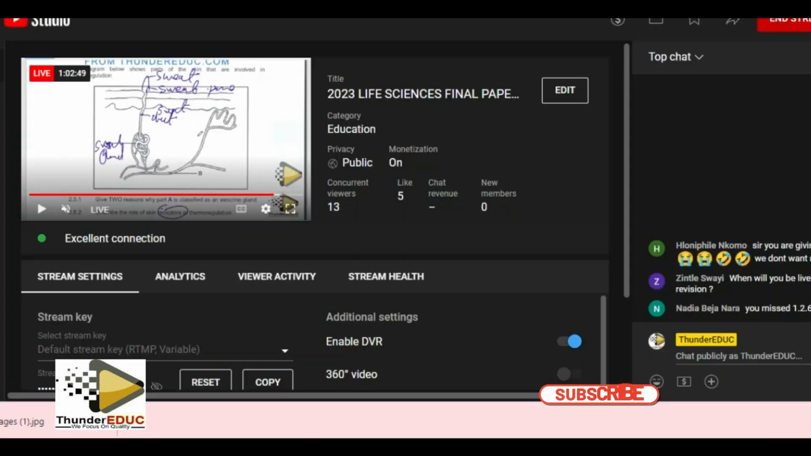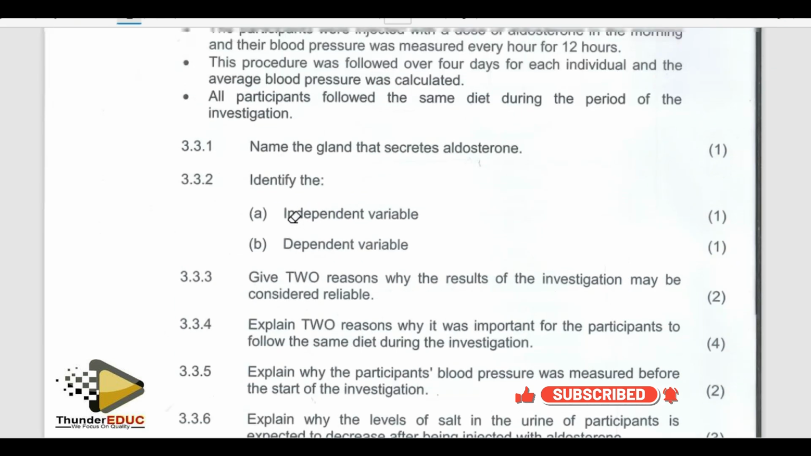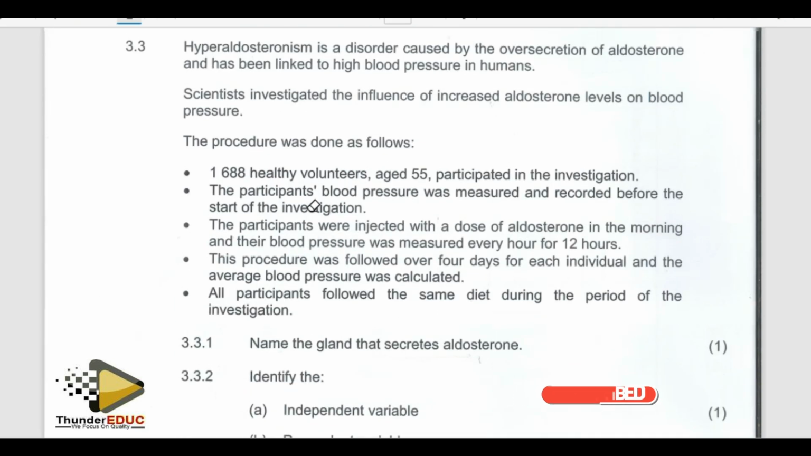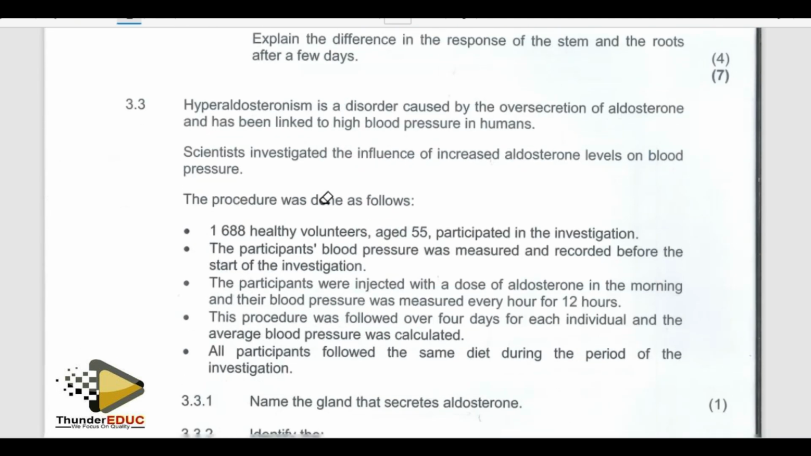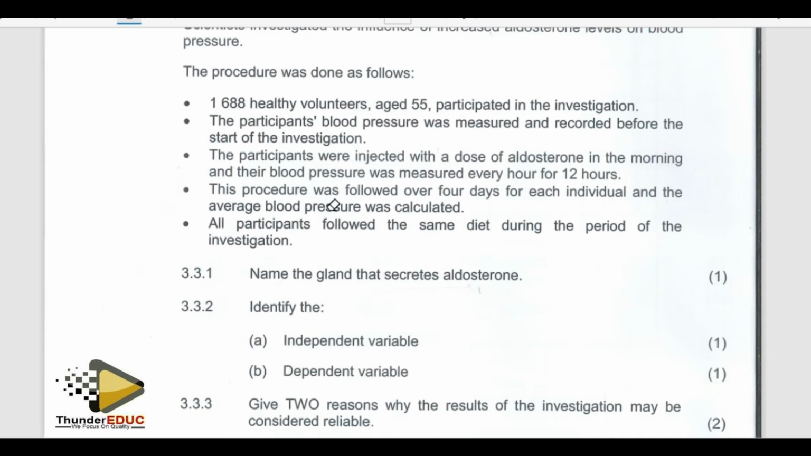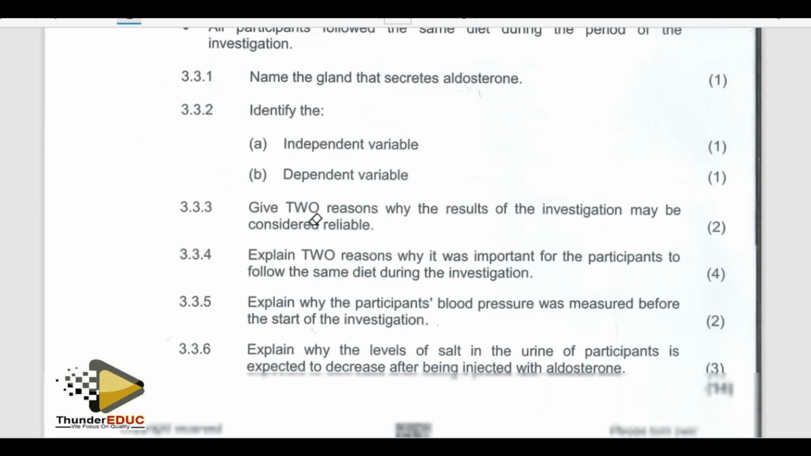The next question is talking about an independent variable and a dependent variable. Here I'm not going to waste too much time because we always ask you questions concerning this. We don't bring the same question, but I'm seeing that my battery is dying.